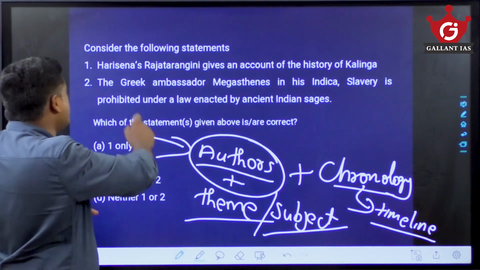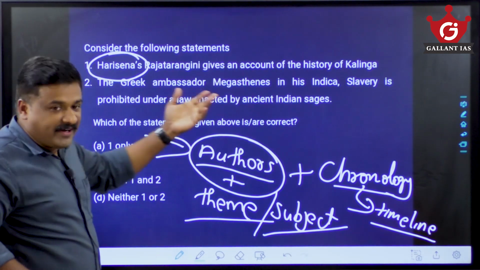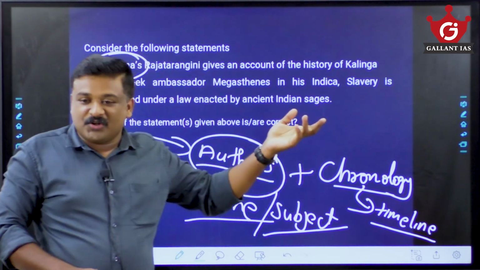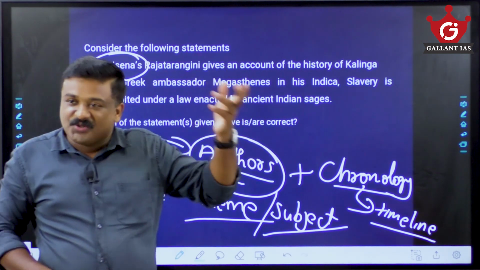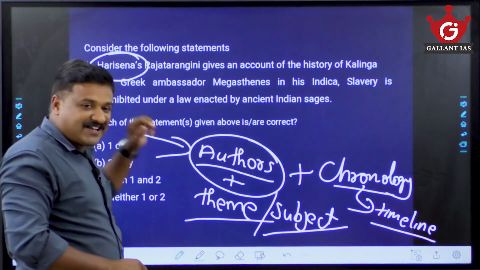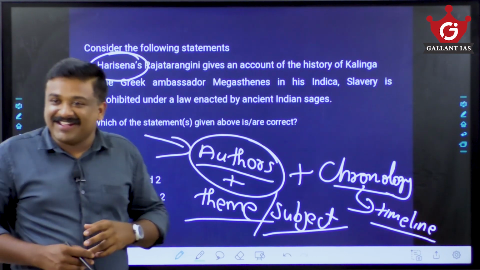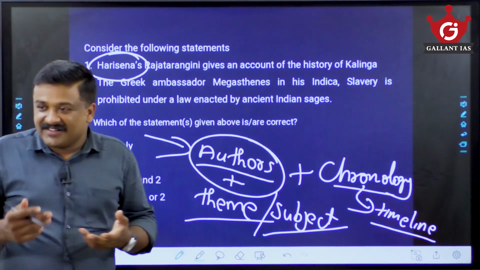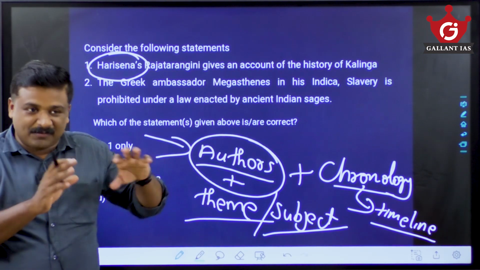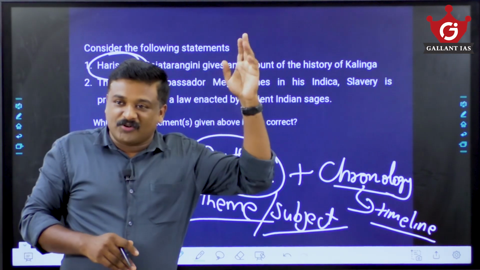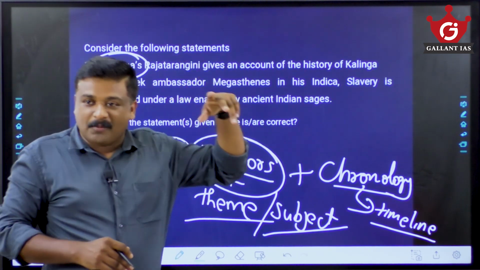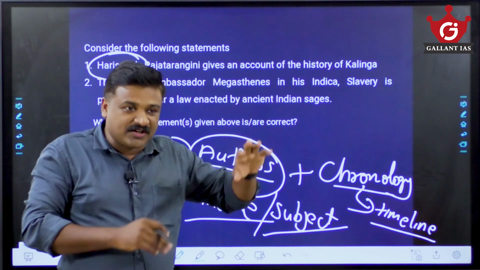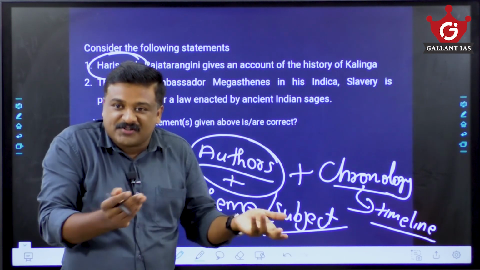So Harisena, even if you don't have an idea about other portions, you know this Harisena is the court poet of Samudragupta. He is the author of the Allahabad Prashasti, the Allahabad Sanskrit inscription which talks about Samudragupta's military achievements and all.